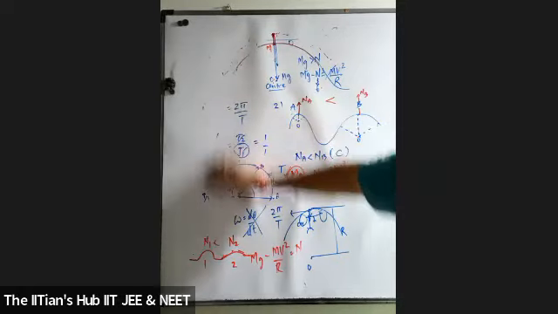What is the formula for power? Force into velocity. Absolutely correct. Now what will we do? Power is equal to force into velocity, but which force? Tangential force. How do you come to the conclusion it's tangential force? Sir, because the work done by the centripetal force is always zero. So in case of circular motion, the tangential force will be the only one.